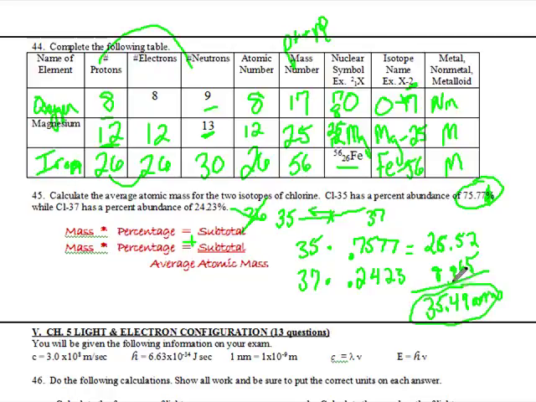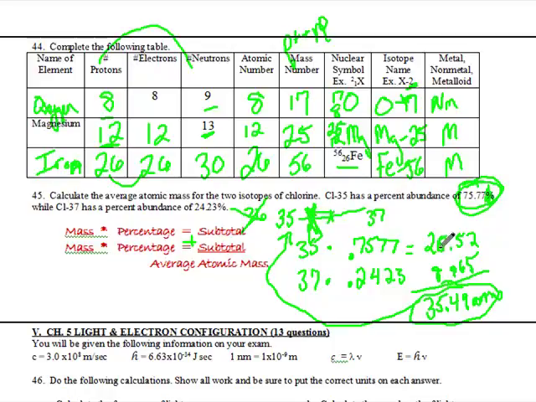So this is our average, and then ask yourself, does that make sense to what we first logically thought about? It's not smack in the middle, it's not 36, it's 35, just about 35.5. So it's right about over here, which makes sense. It should be shifted closer to the 35 because it has a higher percentage than the 37. If you ended up with a number that's outside this range, if you got like 32 or you got 40, then you would realize, hopefully, that it doesn't fall within my high and low, so I did something wrong. If it ended up closer to the 37, hopefully little warnings went off and you realized that's also wrong because it has to be closer to the 35 because 35 has a higher percentage.